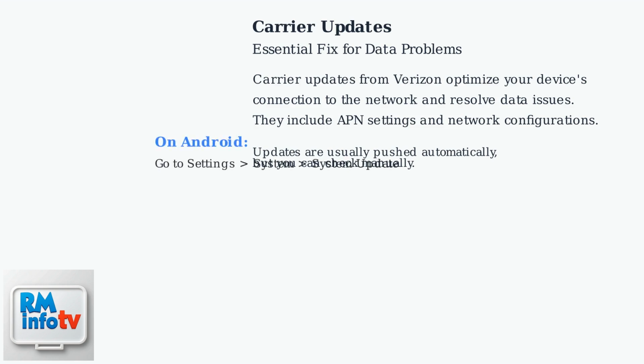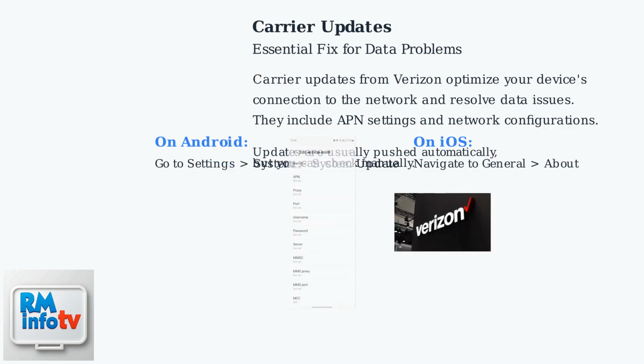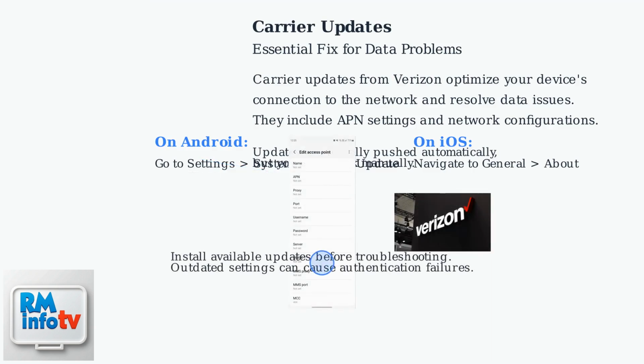On Android, go to Settings, System Update. On iOS, navigate to General, About. If an update is available, a prompt will appear next to Carrier. Install available updates before further troubleshooting, as outdated settings can cause authentication failures and data disruptions.